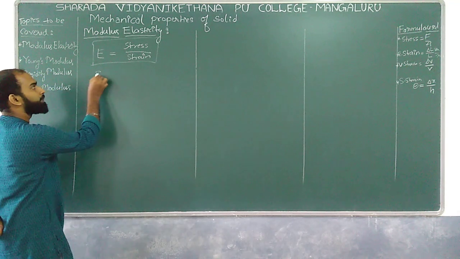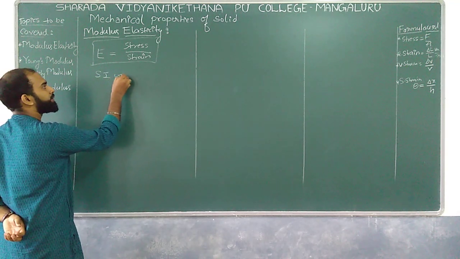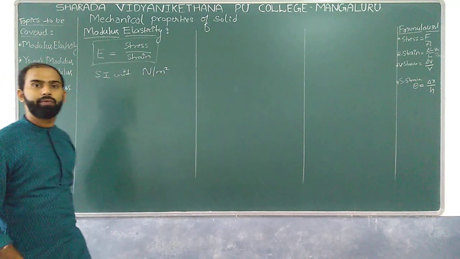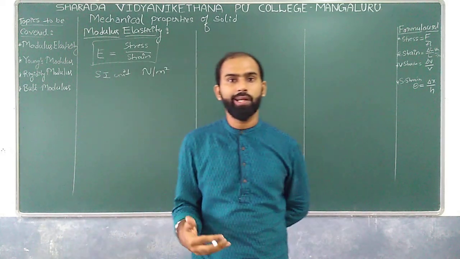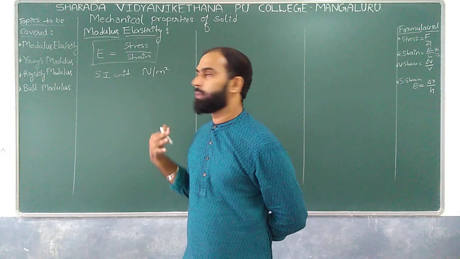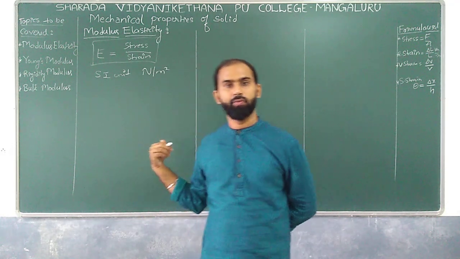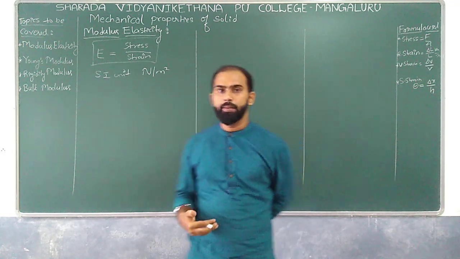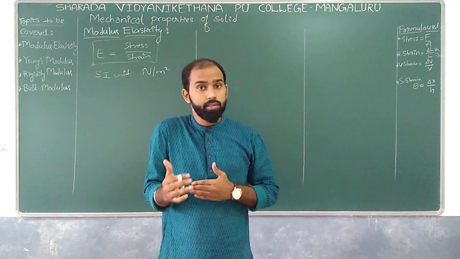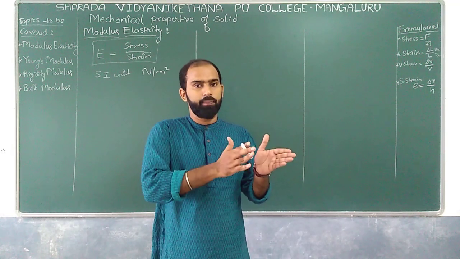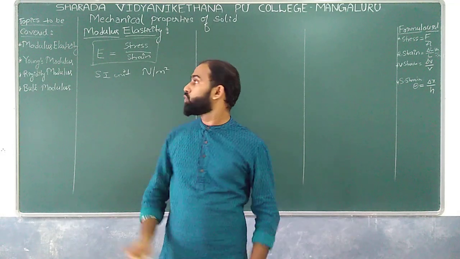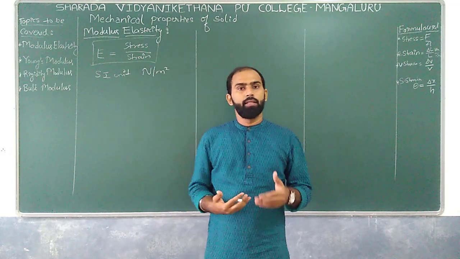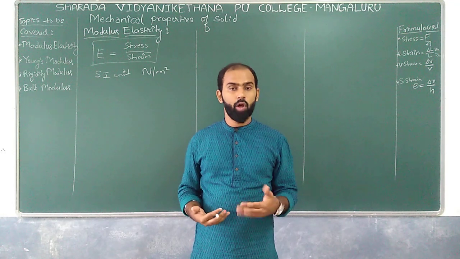So what is the SI unit I can have? The SI unit is Newton per meter square. Whenever we are dealing with modulus of elasticity, I can directly go with Newton per meter square. Similarly, you can have the dimension formula as well, that is M L to the power minus 1 T to the power minus 2. Since we have discussed three different types of stress and three different types of strain, by taking the help of these three quantities, we get three different moduli of elasticity, or modulus constants.